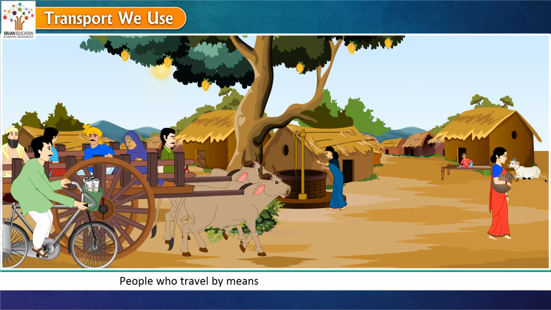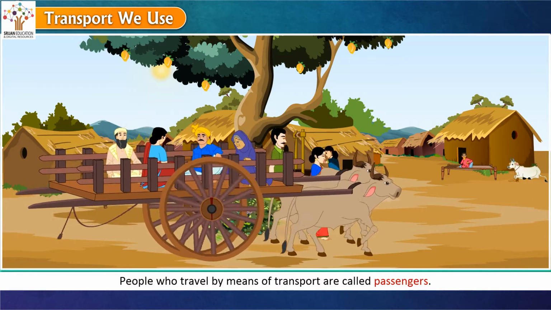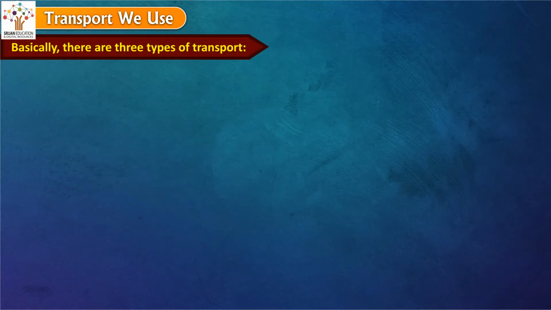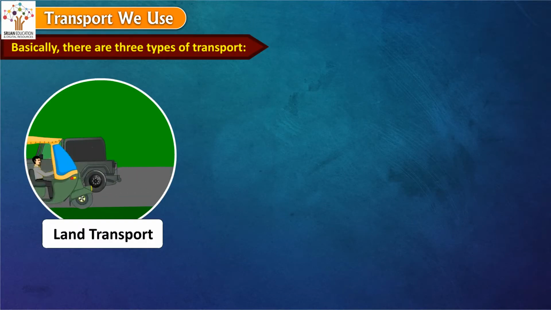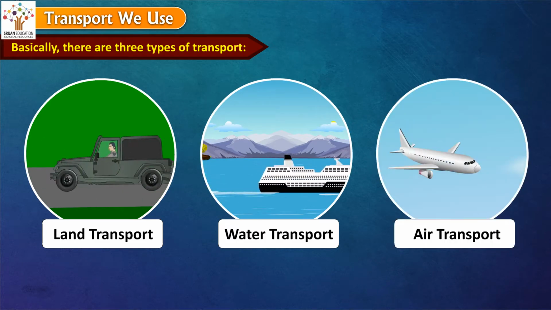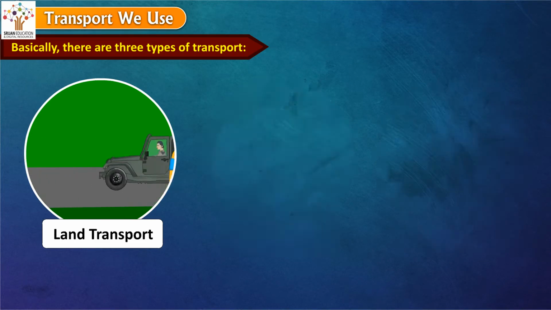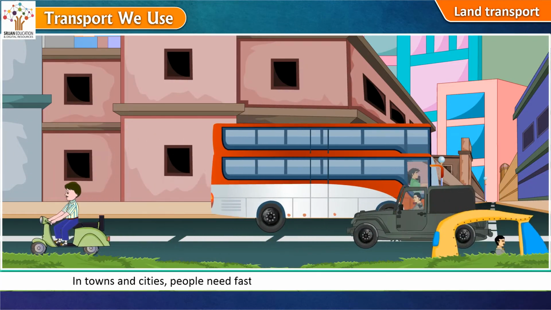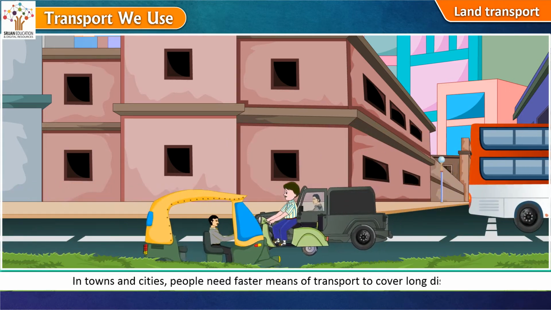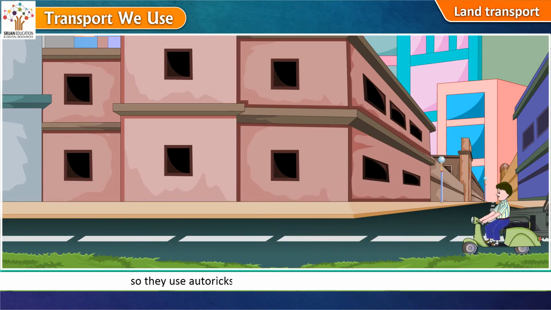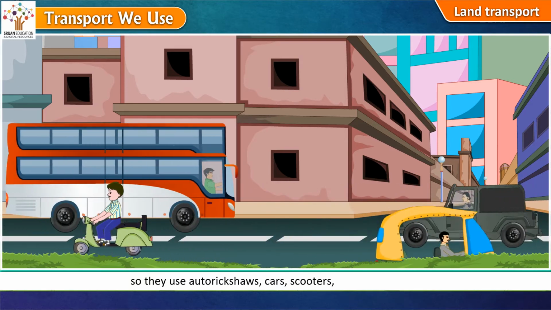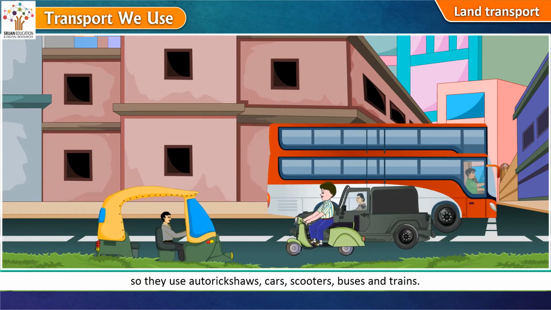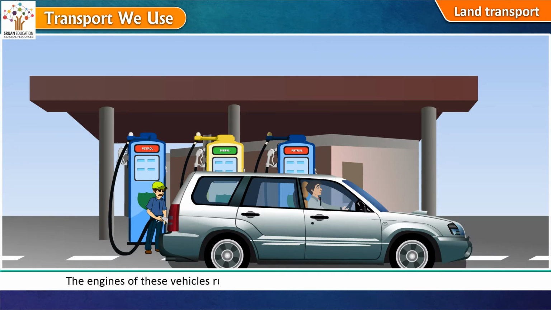People who travel by means of transport are called passengers. Basically, there are three types of transport: land transport, water transport, air transport. Land transport. In towns and cities, people need faster means of transport to cover long distances. So they use auto rickshaws, cars, scooters, buses, and trains. The engines of these vehicles run on diesel, petrol, or CNG, compressed natural gas.